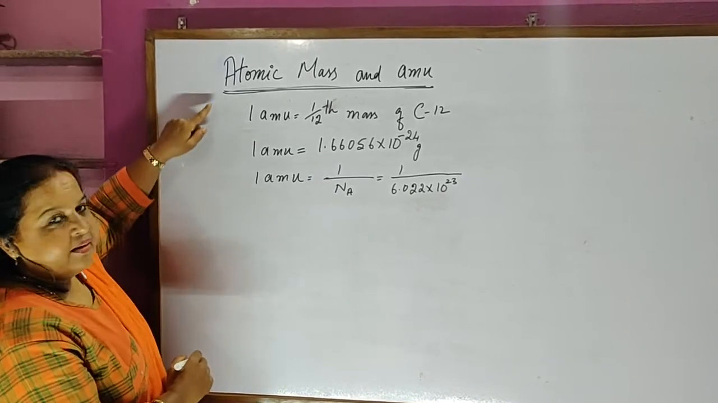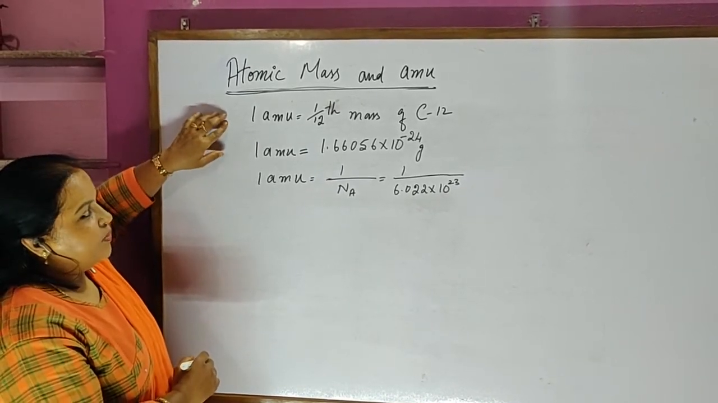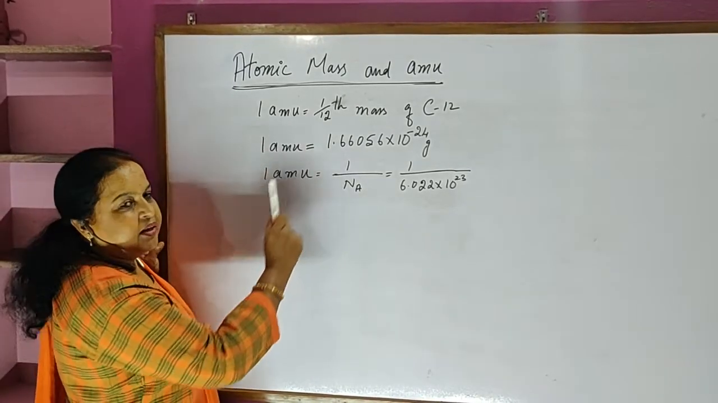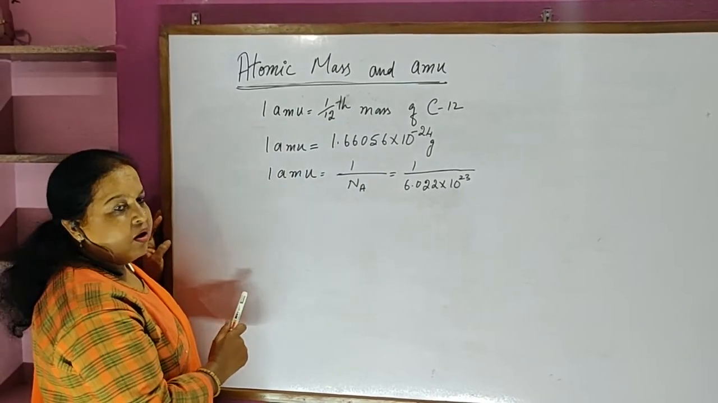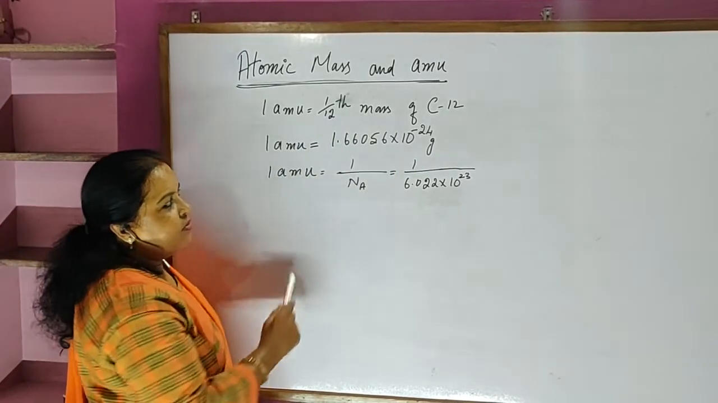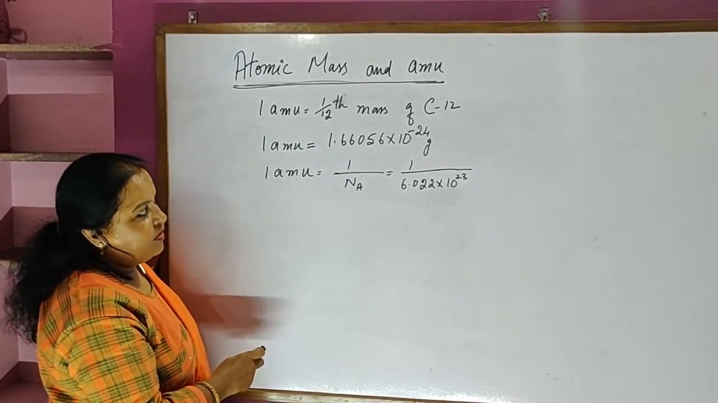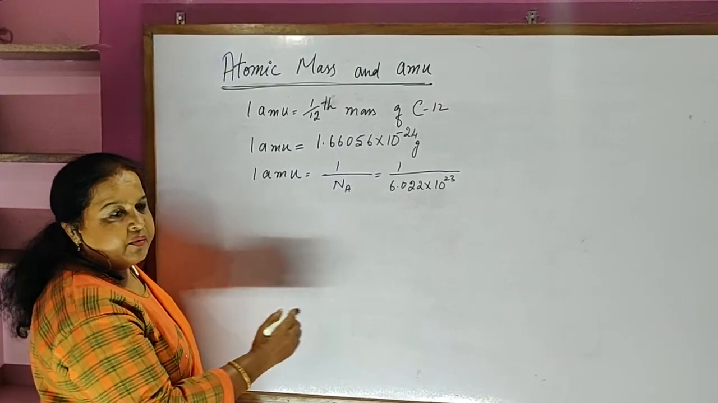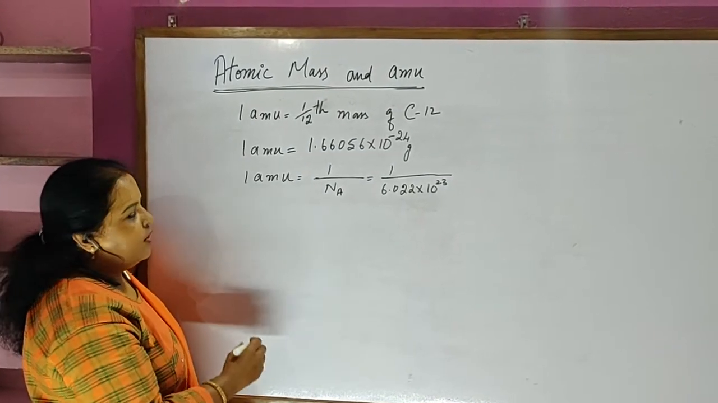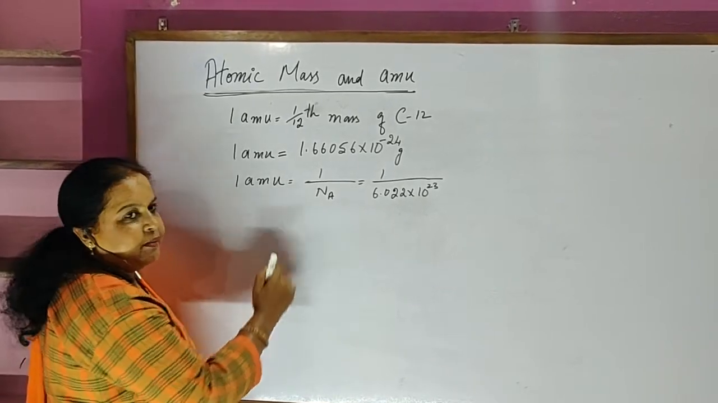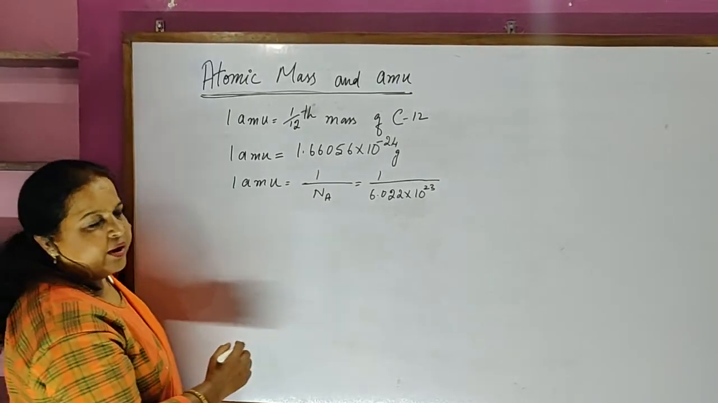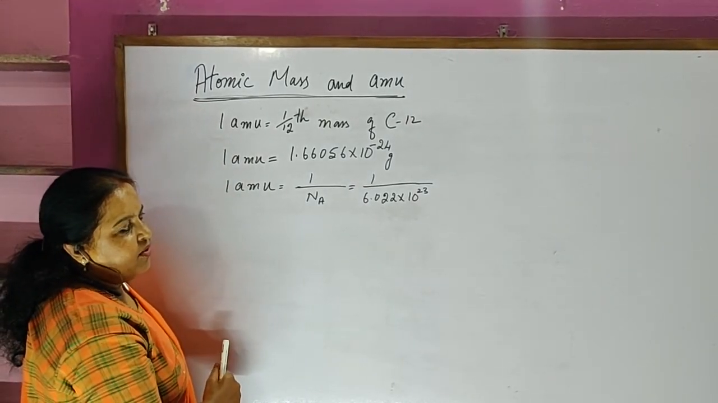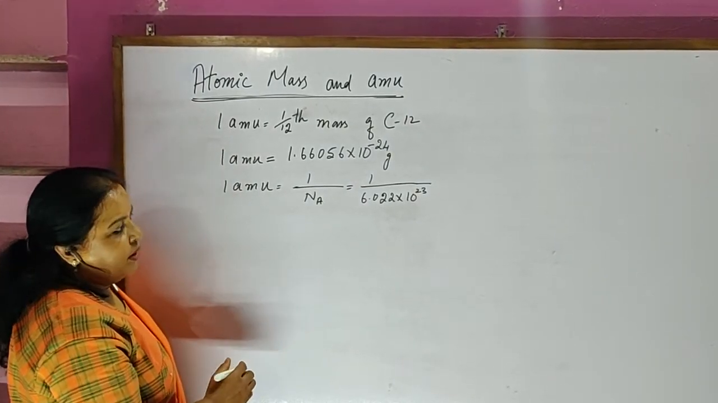Okay students, now let us note down what is 1 atomic mass unit. 1 atomic mass unit is nothing but 1/12 mass of a carbon atom 12, or if you want to express in terms of grams, it is 1.66056 into 10 to the power of minus 24 grams. Or if we have to calculate by using the Avogadro number, simply we can write 1 atomic mass unit is nothing but 1 divided by Avogadro number, which is 1 divided by 6.022 into 10 to the power of 23.